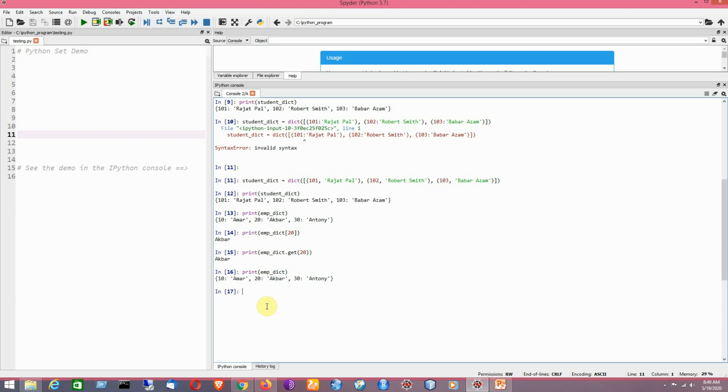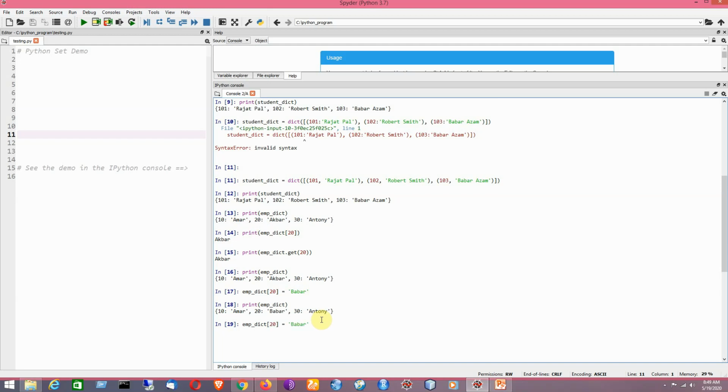So how can you do it? Here you have to write the corresponding key value. So what is the key value? 20. So suppose it is replacing the value Akbar by Babur. Okay, so now I am executing the statement. So it was successful. Now I would like to print it. So you can check here, Akbar is getting replaced by Babur. So in that way we can change the element of a dictionary using the assignment operator.